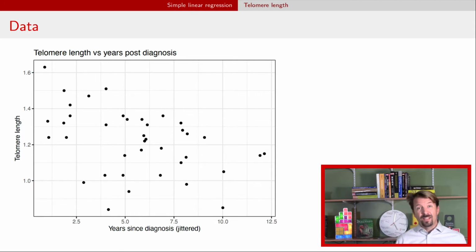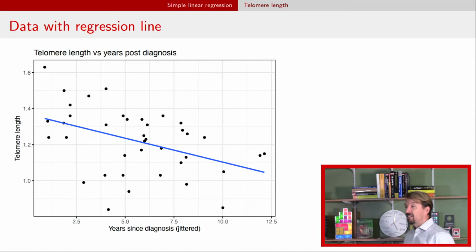Okay, so that's the plan. What we're going to get to today is basically drawing a line. This right here is called the regression line. And we're going to talk exactly about what that regression line means, how we can find that line if we're given some data, and so forth. That's the plan for today.